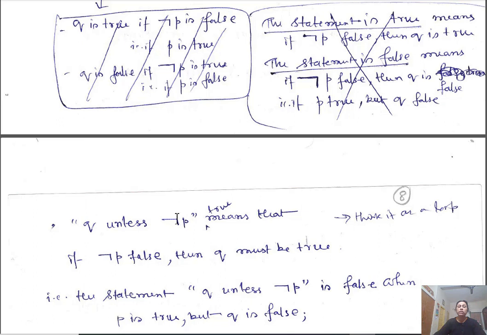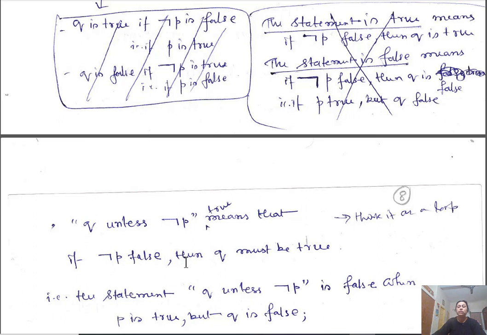So as long as this is false, Q is true. This statement being true means that as long as negation of P is false, Q must be true. Think of it as a loop: Q unless negation of P. Now, negation of P is false is the same as P is true.